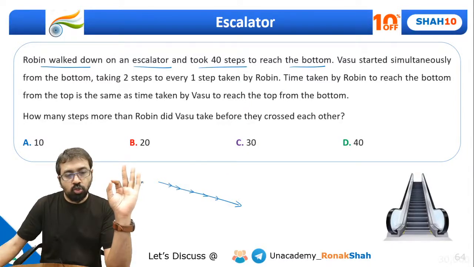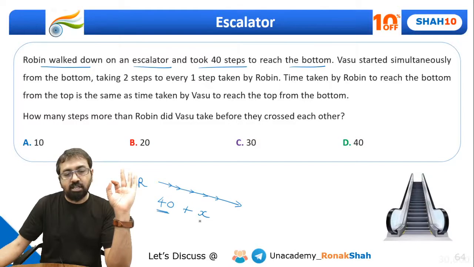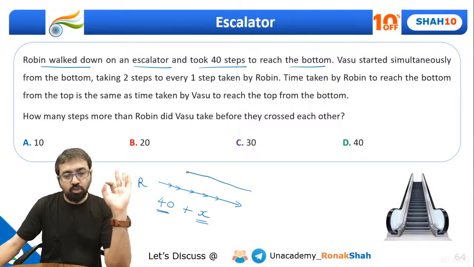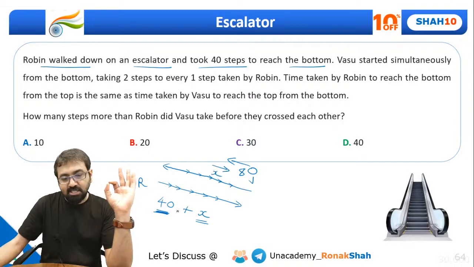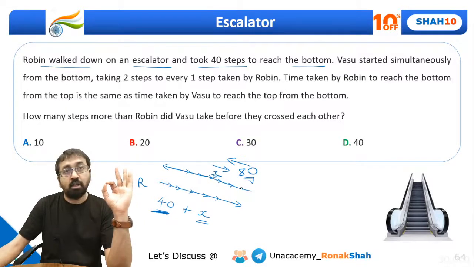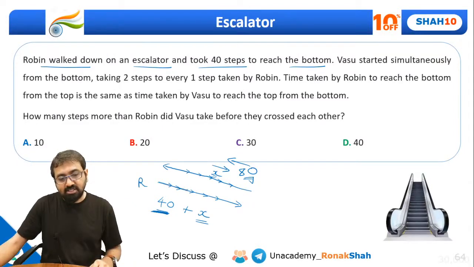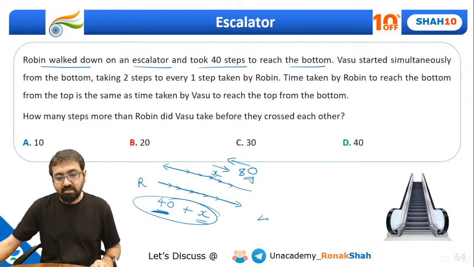Robin started from here, took 40 steps, and the remaining x steps were taken by the escalator in the same time. In the time Robin took 40 steps, how many steps did the escalator take? x steps. Vasu starts from the bottom and wants to go upward, but the escalator is going down. Now in the time Robin takes 40 steps, how many steps will Vasu take? 80 steps upward, but the escalator will take x steps downward, because these 40 steps of Robin are equal to 80 steps of Vasu, which are equal to x steps of the escalator, right? So can I say the total steps on the escalator for Robin is 40 plus x?